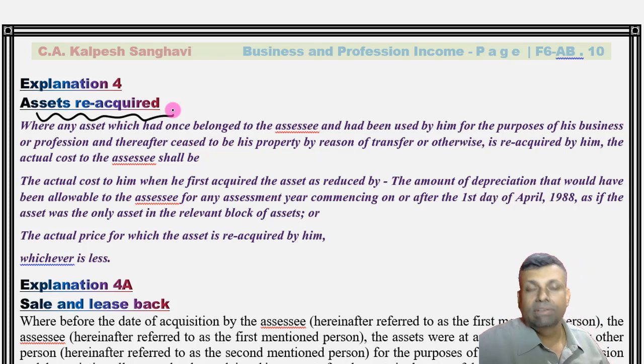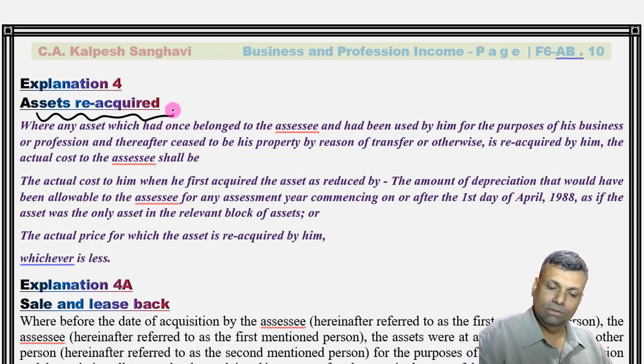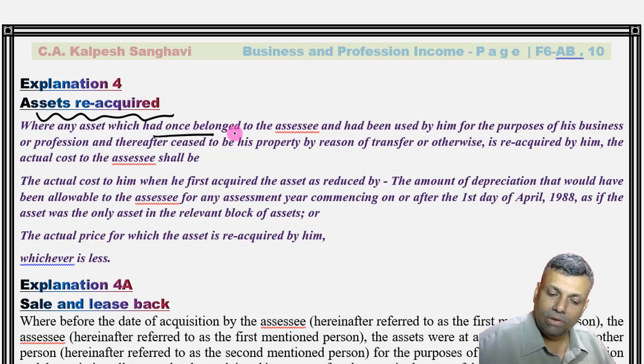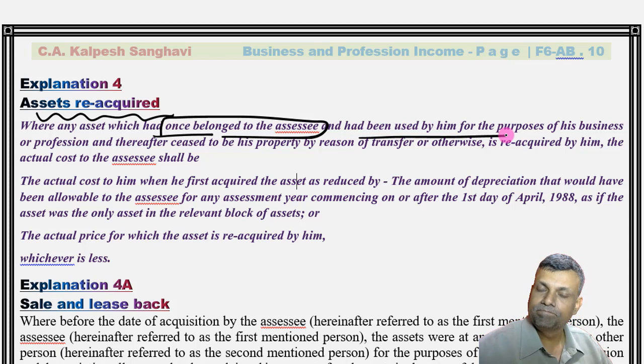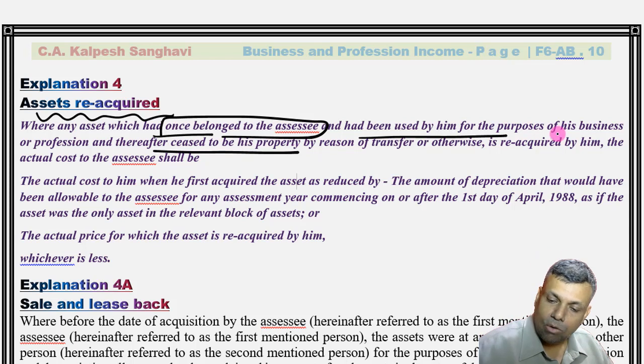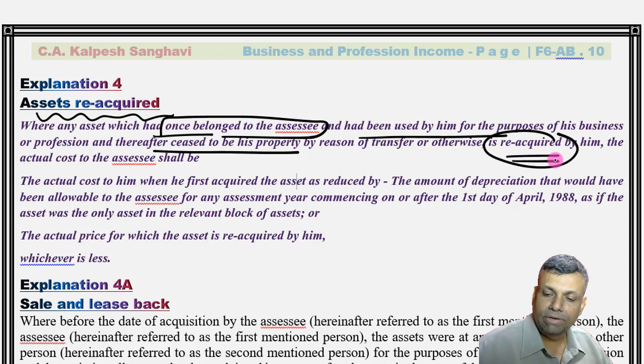There is one situation in explanation 4 which talks about the reacquisition of the asset, where any asset which once belonged to the assessee, that means in the past, and had been used by him for the purpose of his business and profession, ceased to be his property by reasons of transfer or otherwise, is reacquired by him. So this is a clear-cut situation of a reacquisition.